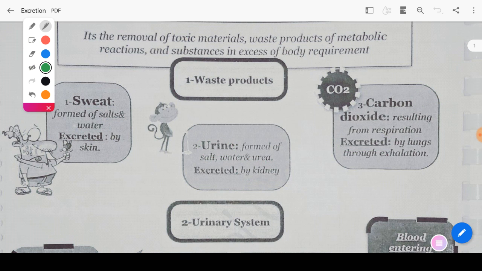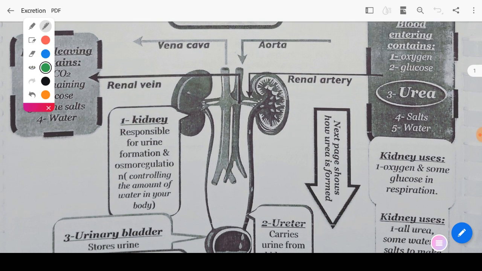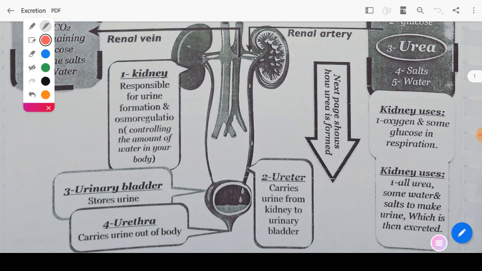Let's talk about the structure of the urinary system. The urinary system is composed of two kidneys, the left kidney and the right kidney. From each one of them emerges a ureter, so we have two ureters, and these two ureters pour into a bladder called the urinary bladder.